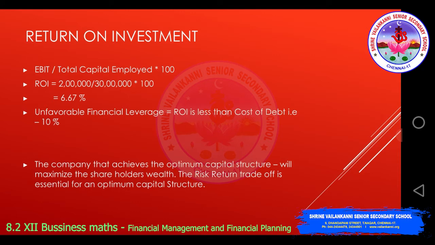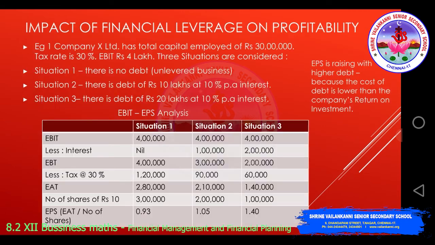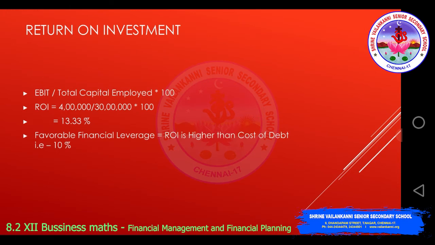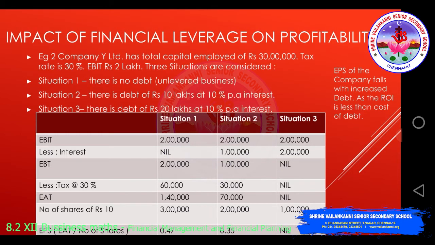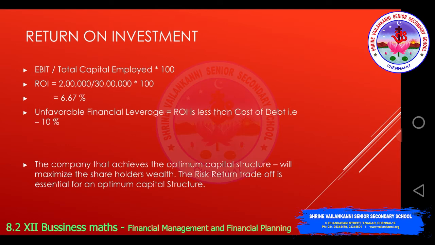So you can look into the previous slide. Since EBIT was 4 lakhs, you had a favorable financial leverage. So 13.33 return on investment, and cost of debt was 10%. So return on investment is higher than the cost of debt, then it is a favorable financial leverage. But in the second scenario, EBIT is 2 lakhs, which gives a return on investment of 6.67%, which is less than the cost of debt. So there is an unfavorable financial leverage. The company that achieves the optimum capital structure will maximize the shareholders' wealth. The risk return trade off is essential for an optimum capital structure.